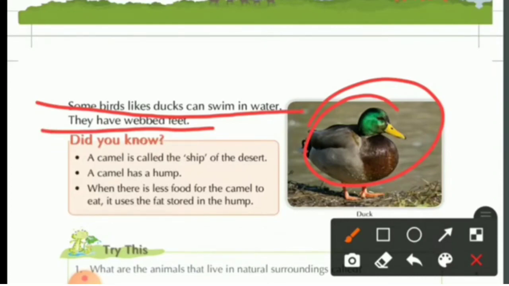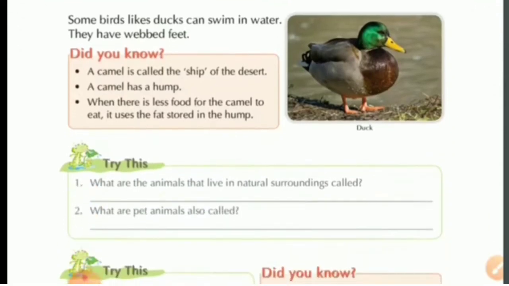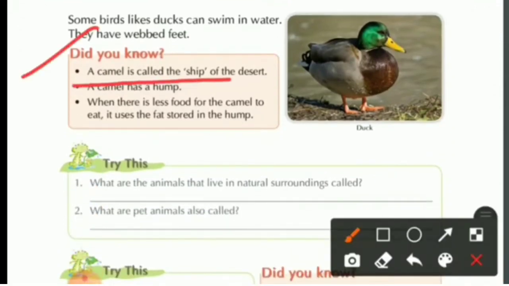Now, some birds like ducks can swim in water. They have webbed feet. A duck cannot fly; it can only swim in water, and the type of feet it has is webbed. Did you know a camel is called the ship of the desert? A camel has a hump. When there is less food for the camel to eat, it uses the fat stored in the hump. The camel stores the fat present in the food in its hump.